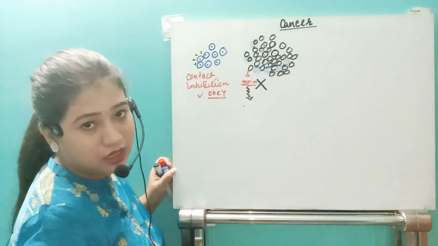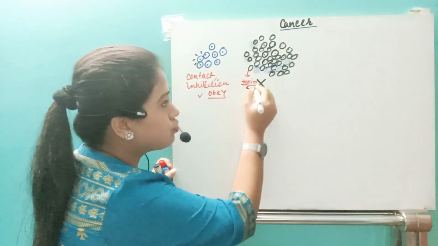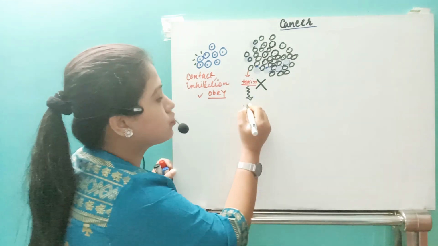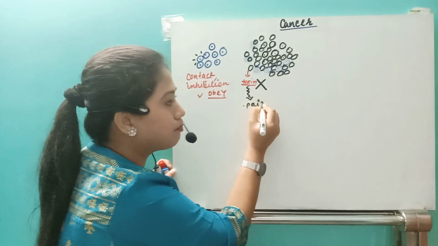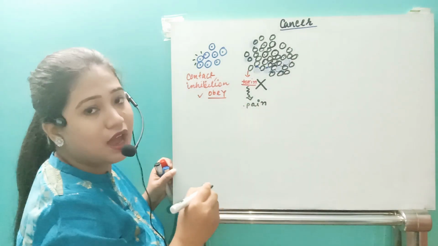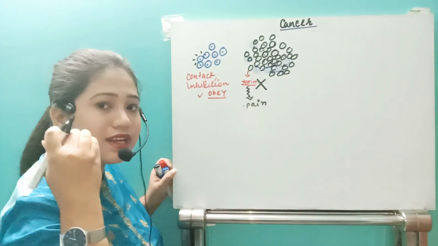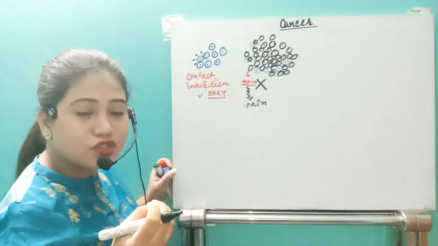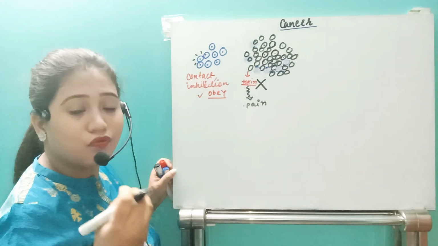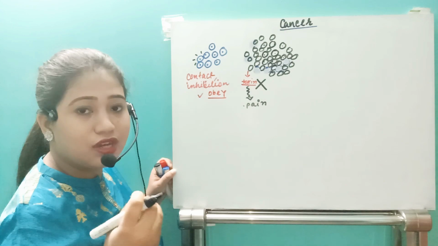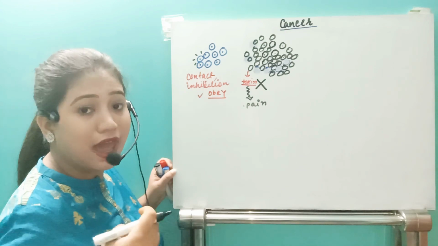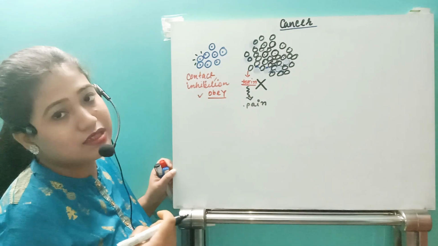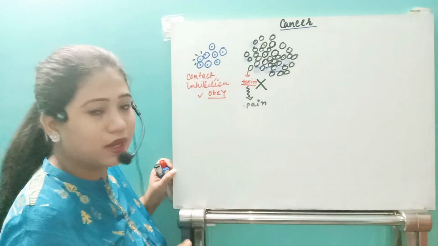So due to the release of that toxin, first of all, that individual will have pain, because the normal cells are being destroyed, the cells are giving the stimulation to the brain, and the brain will understand and release some chemicals by which we have the sensation that yes, the normal cells are being destroyed, and that's why pain occurs.